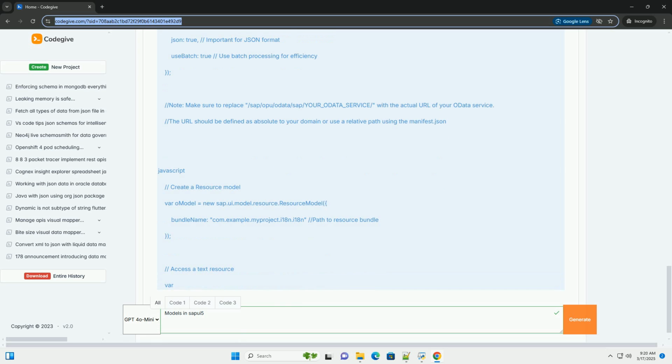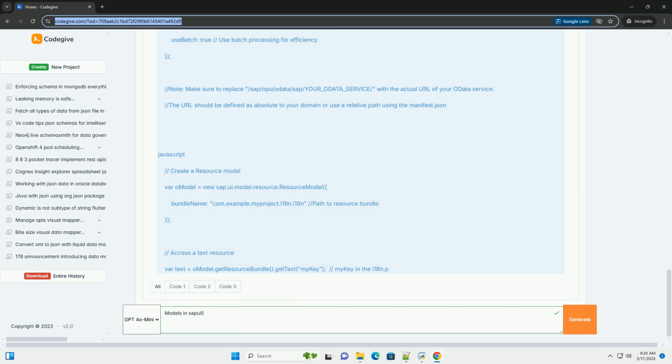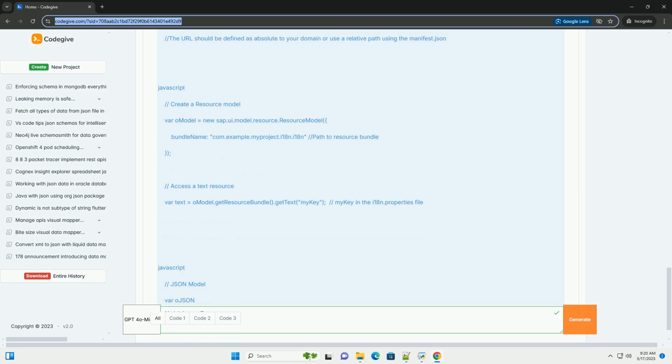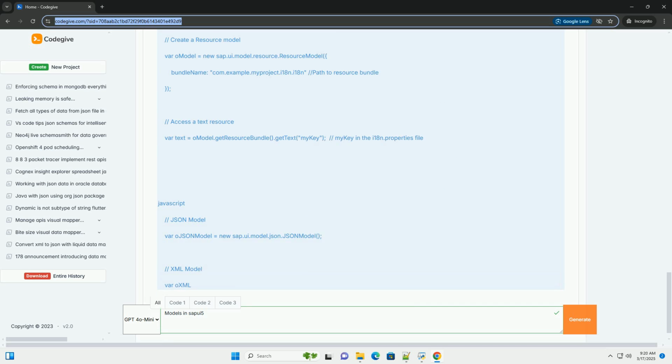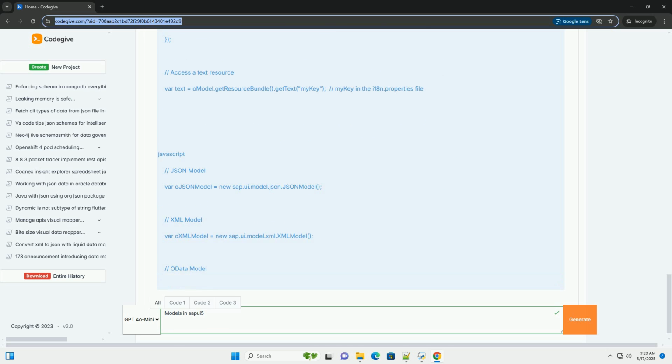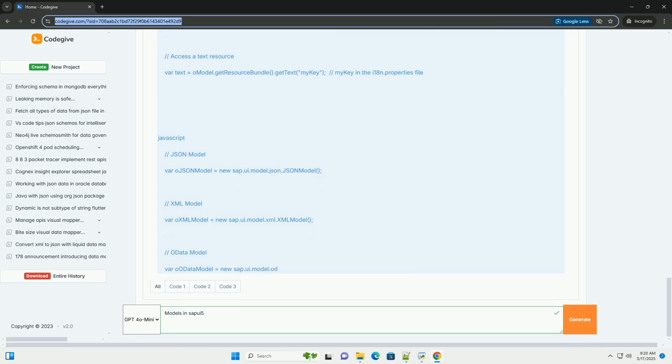Model types in SAPUI5: JSON model, XML model, OData model, resource model, type conversion. 3. Creating and using models: instantiating models, setting models on views and components, binding data to UI controls.